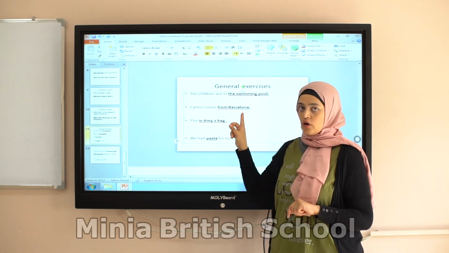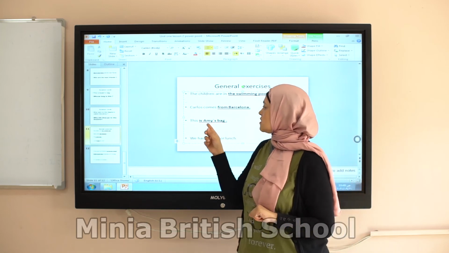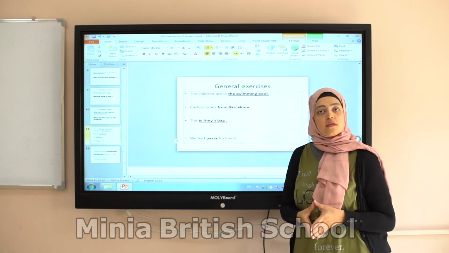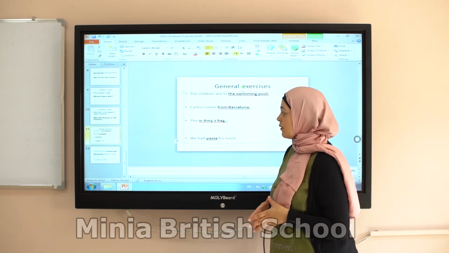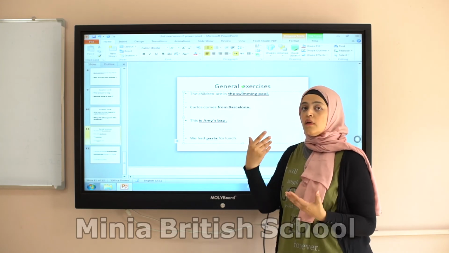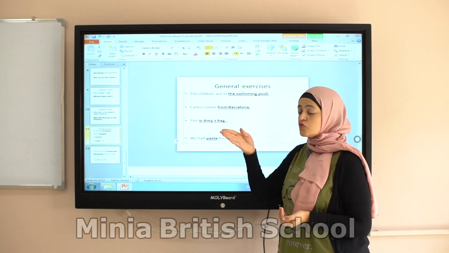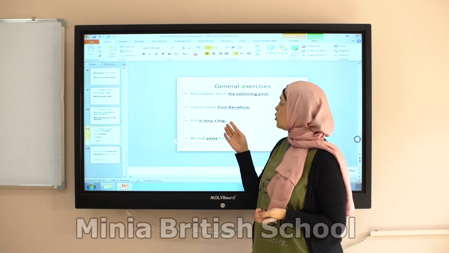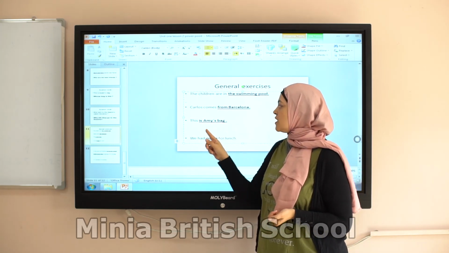Next, this is Annie's bag, for asking for belongings, for possessions. Something belongs to someone. This is Annie's bag.